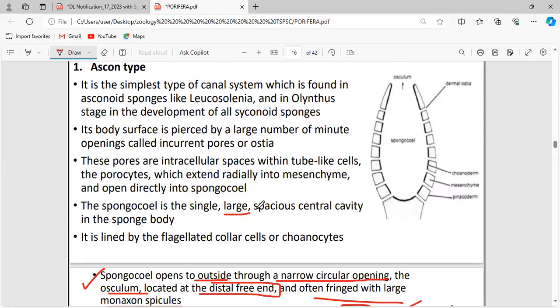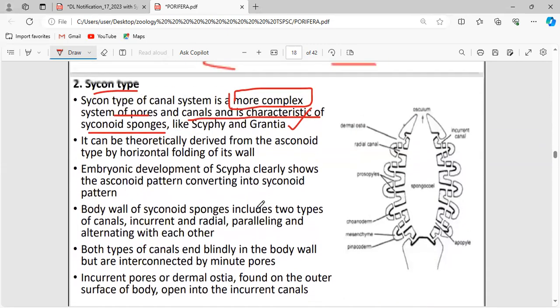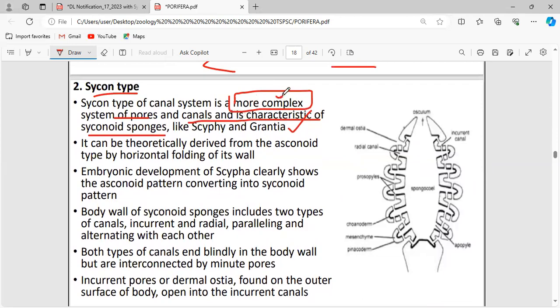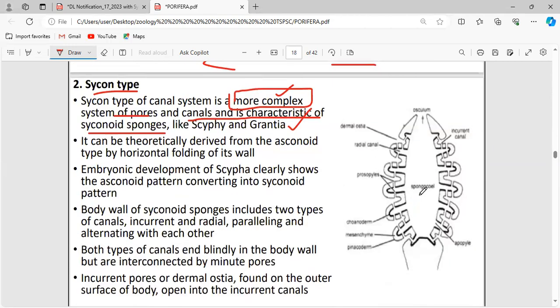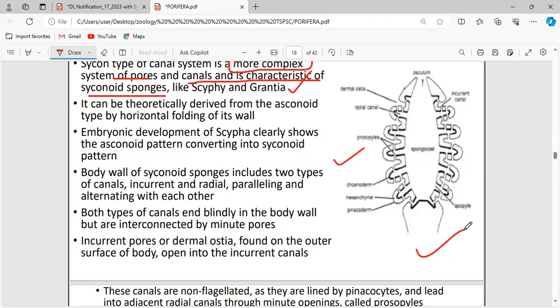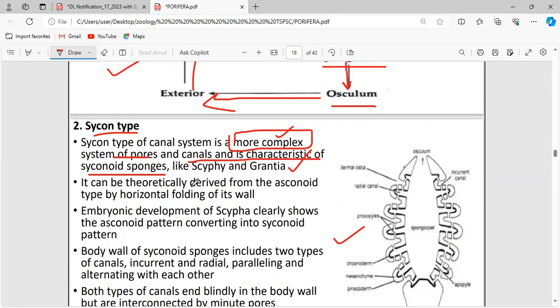Okay. These are the names of the types. Cyclone type is the most complex type. See the structure of Ascon type, how simple it is, but see the structure of Cyclone type, how complex it is. The examples for the cyclone type are Sycon and Grantia.